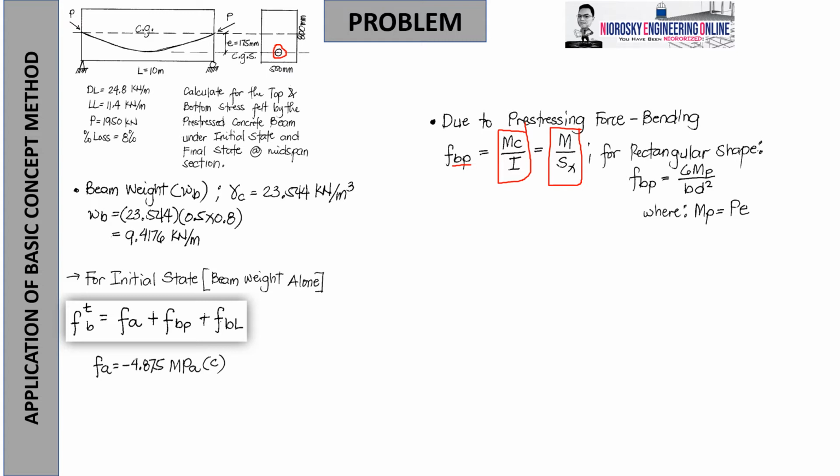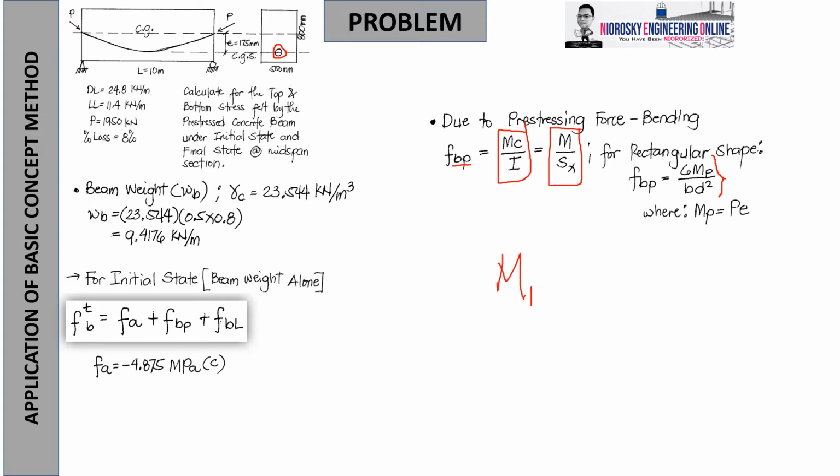Now, for rectangular shape, we already derived this before, no? Already discussed in my video lecture. Therefore, it can be said to be 6Mp over bd squared, whereas Mp represents the moment due to prestressing force. 6 is just an allocation constant as we derive it by Mc over I. I think you are aware of that, on how to do that. But sige, let's show how it happened.